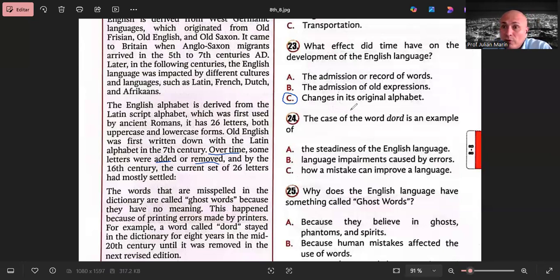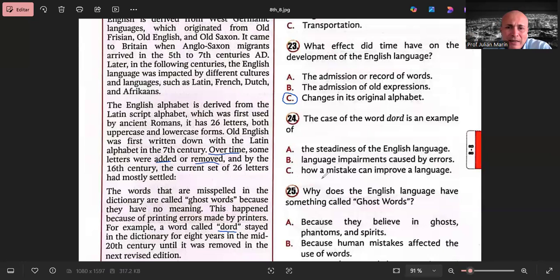Let's continue with question 24. The case of the word "dort," which is exemplified in this specific paragraph, is an example of what? A. The steadiness of the English language means it stays equal. B. Language impairments caused by errors.